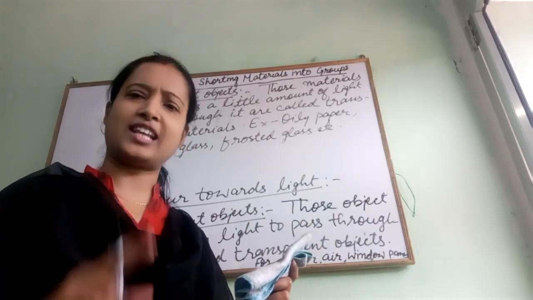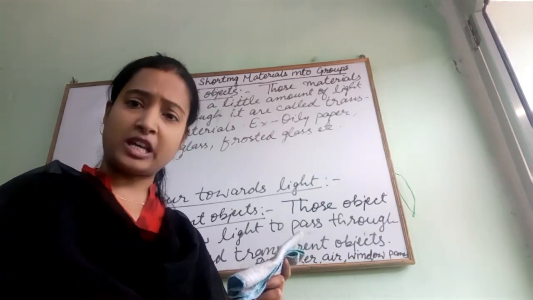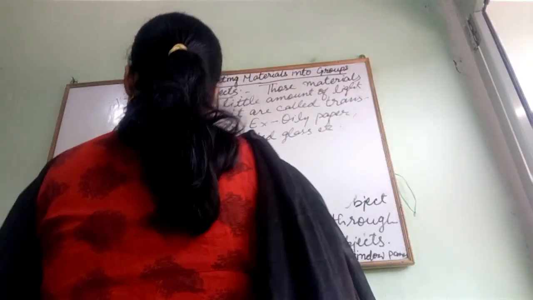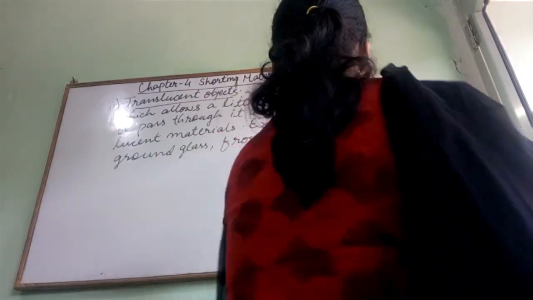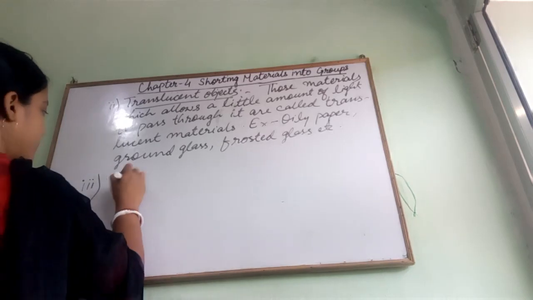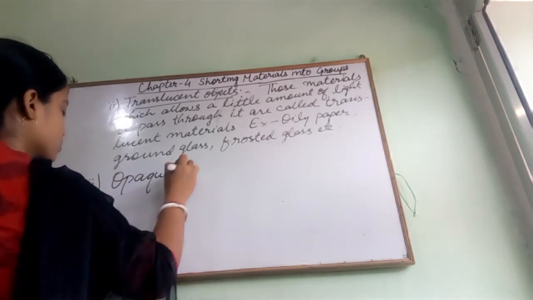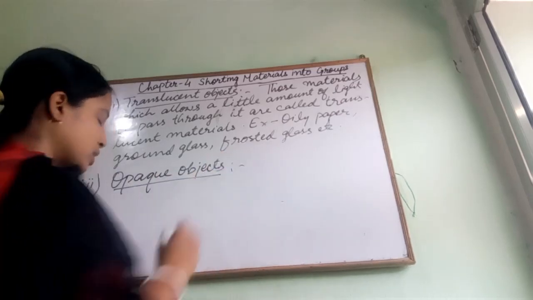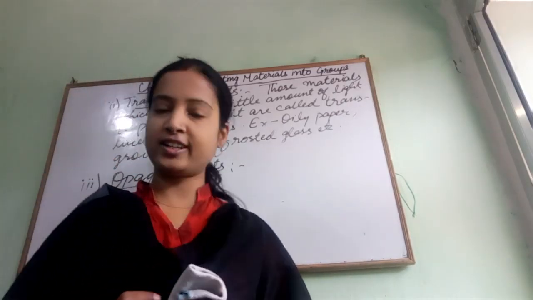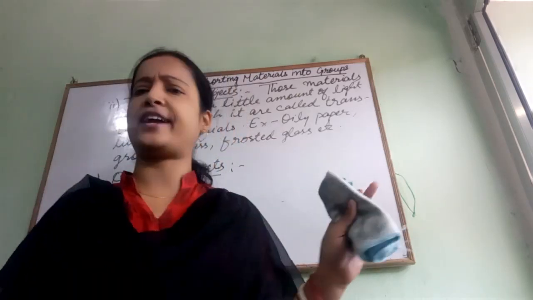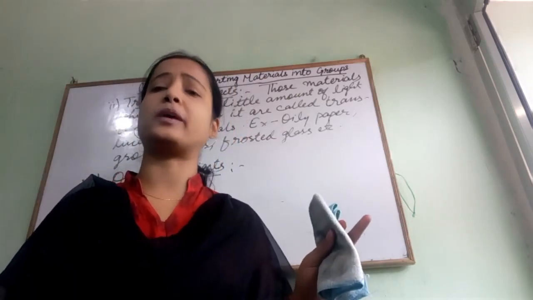And there is one more category, the last category on the basis of behavior towards light, that is the opaque objects. So children, those materials which do not allow light at all to pass through them are called opaque objects.